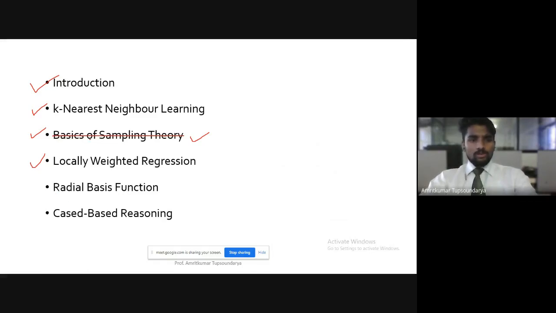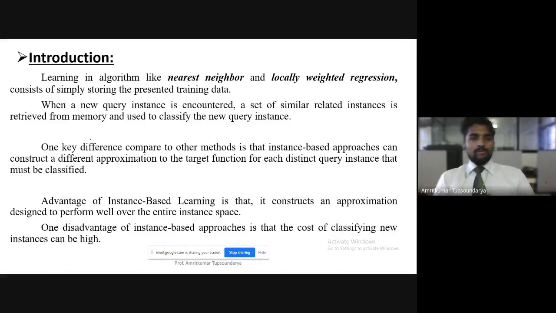So let us have a brief understanding of what this instance-based learning is, an introduction to it. There are different methods that we have seen so far, but specifically, nearest neighbor and locally weighted regression will be our main area of focus.